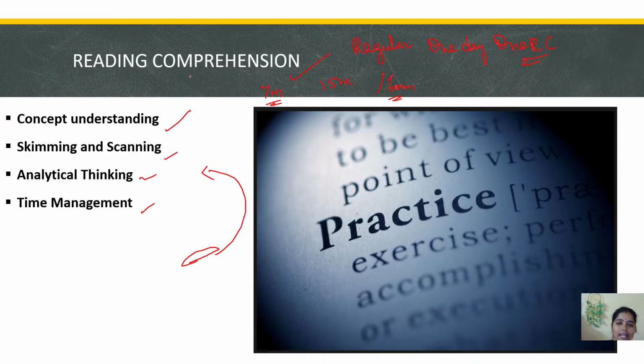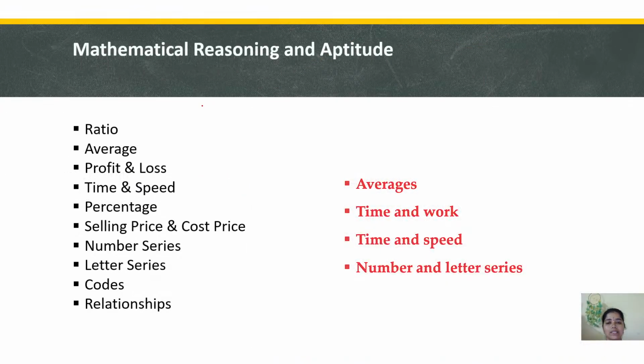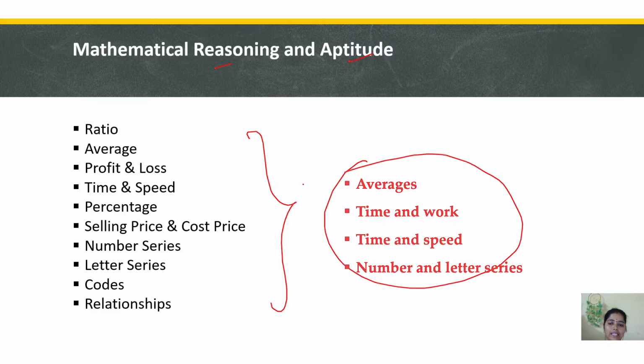Okay, next when I move on, is a very important topic, mathematical reasoning and aptitude. This is not a vast area, but an area we are supposed to cover, as some sure shot questions will come from areas like averages, time and work, time and speed, number and letter series. Out of 5, we will be getting some 3 questions from these areas. Sure shot.